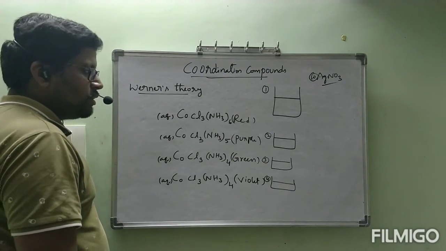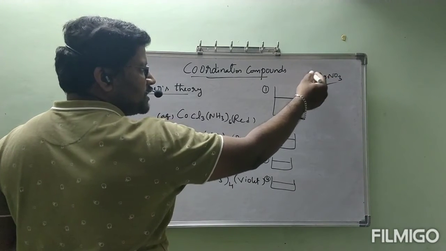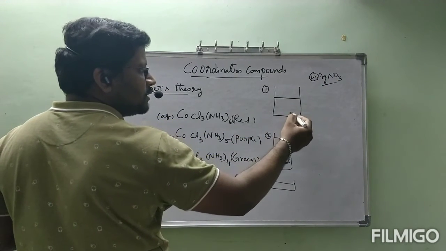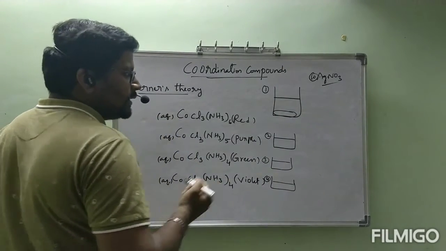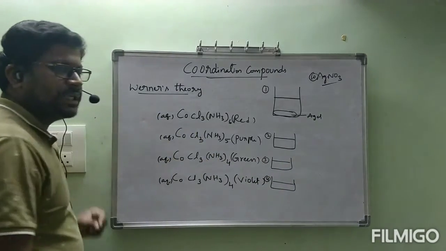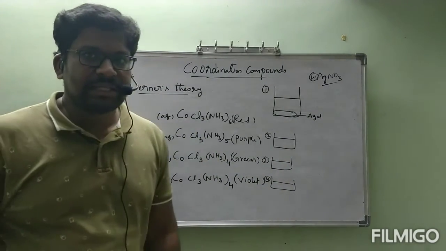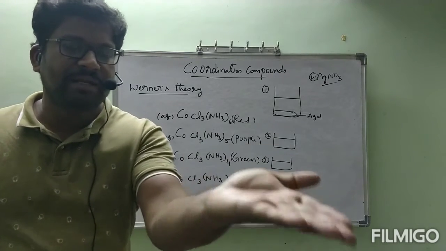Now, what did he observe? After addition of 10 moles of AgNO3 to the first beaker, he got some precipitate. That precipitate is AgCl. He took that precipitate and weighed it.